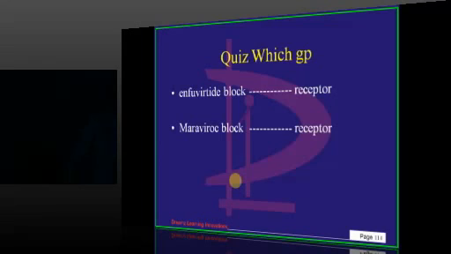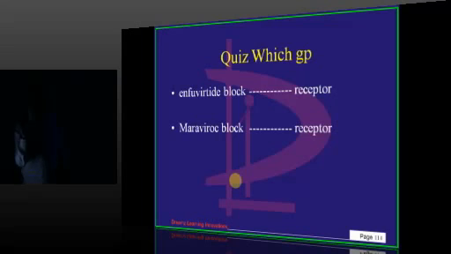Now let me test how much you know about HIV. Enfuvirtide is a fusion inhibitor. Which GP? Maraviroc blocks which GP? GP 120 is which one? Enfuvirtide, you think? Okay, then what about Maraviroc? That's right, it is a co-receptor blocker.